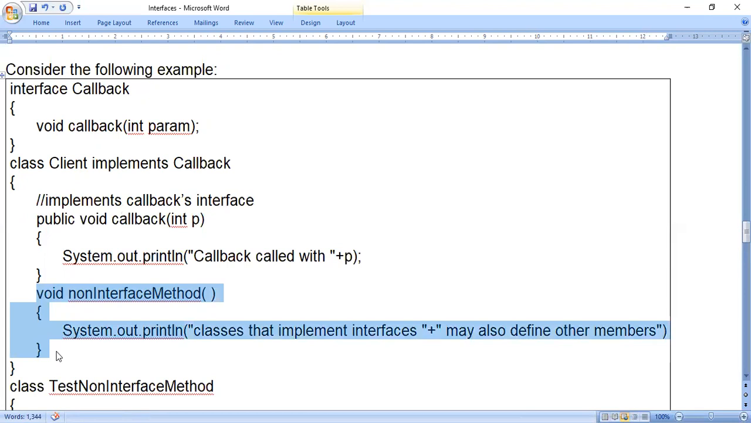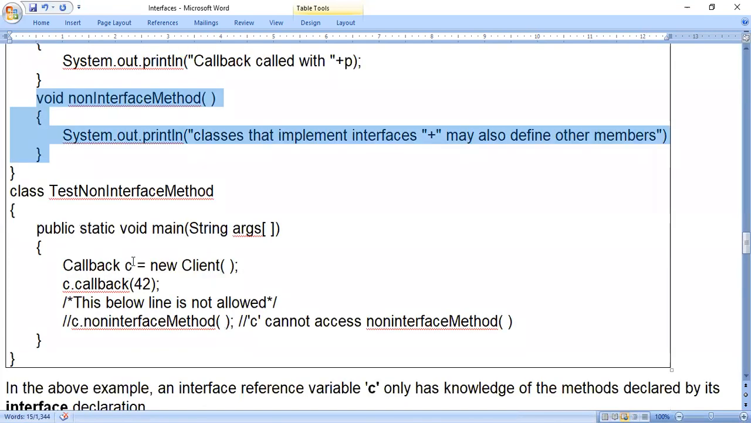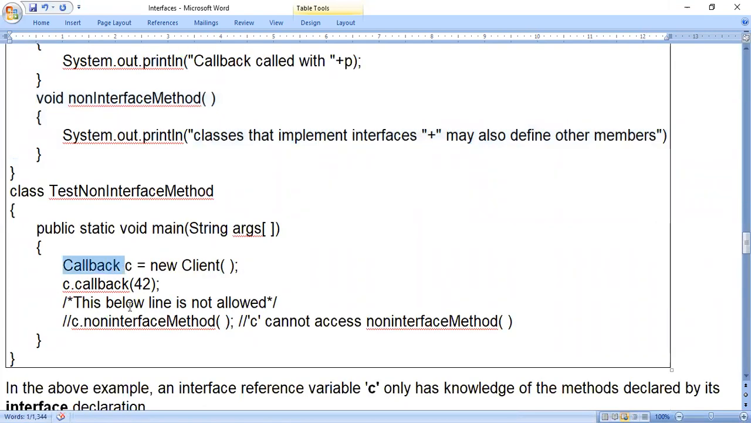That means you cannot call this method by using variable C, because the C variable refers to the interface. So you cannot call the method which is directly present inside the class. Its prototype should be present inside the interface, then only you can call it. So C cannot access the non-interface method.